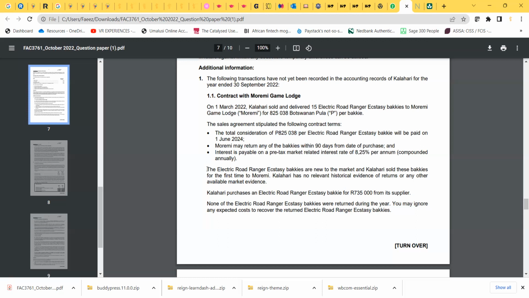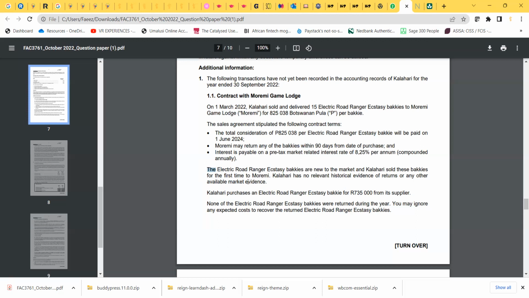Okay, so they say the bakkies are new to the market, and Kalahari sold these bakkies for the first time to Morimo. Kalahari has no relevant historical evidence of returns or any other available market evidence.